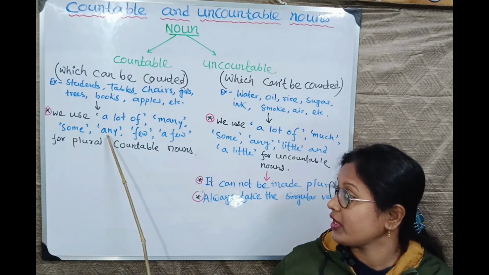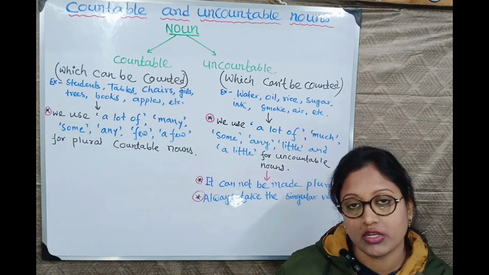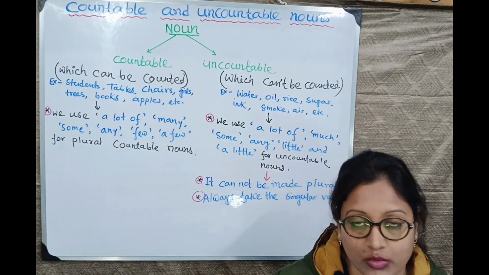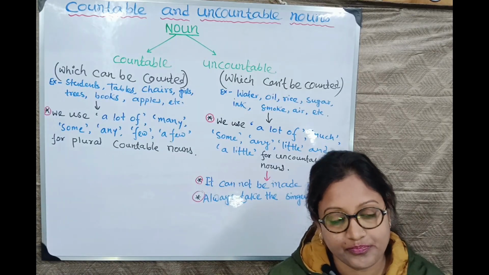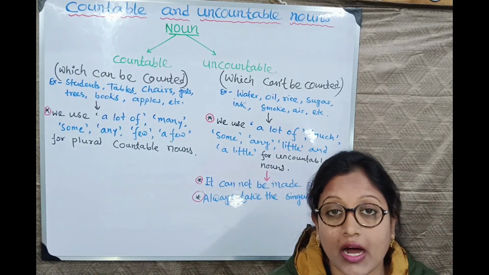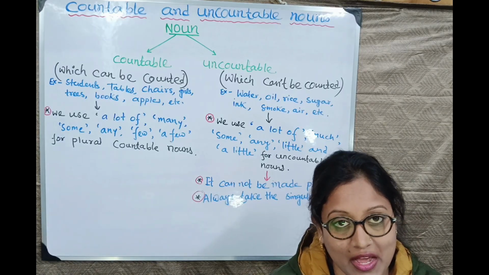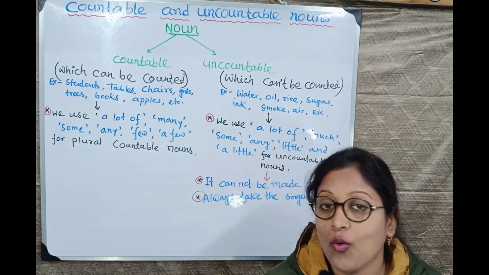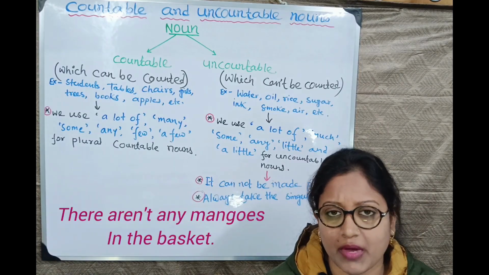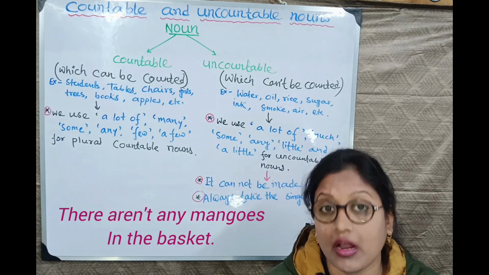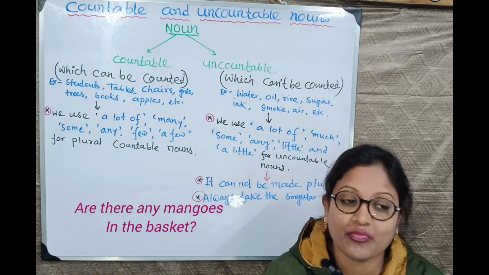Some will be changed into any in both countable plural nouns and uncountable nouns for negative and interrogative sentences. Clear? There are some mangoes in the basket. As an affirmative sentence, right? What will be negative? There are not any mangoes in the basket. Interrogative: are there any mangoes in the basket? Is it clear?